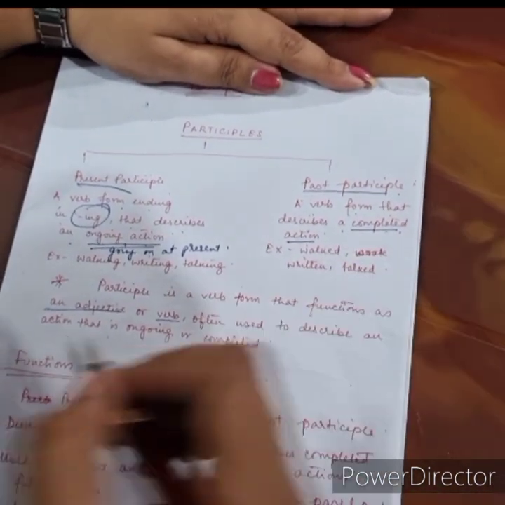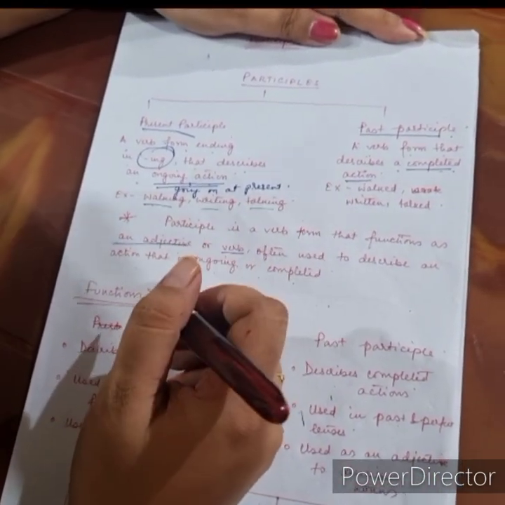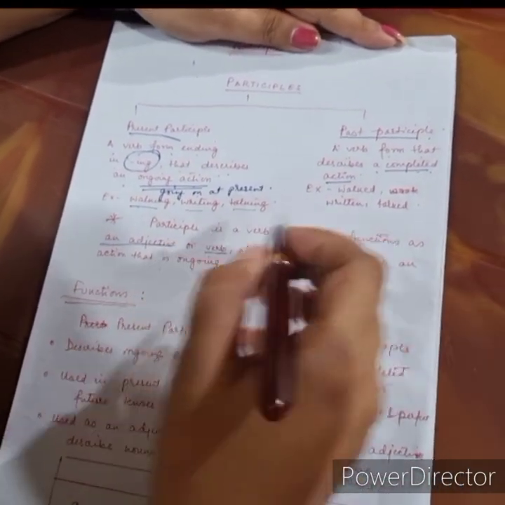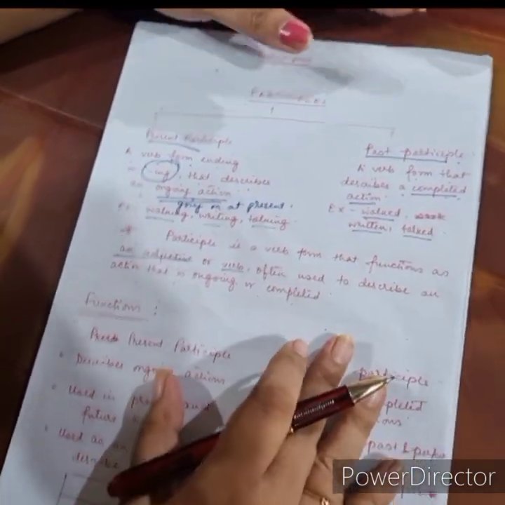An example for present participle is walking, writing, talking, etc. And examples for past participles are walked, written and talked.